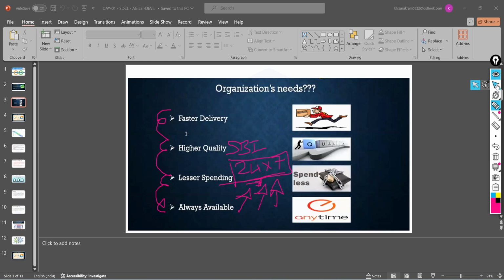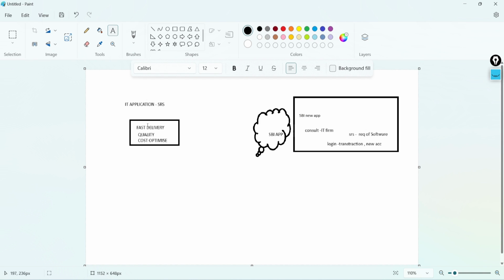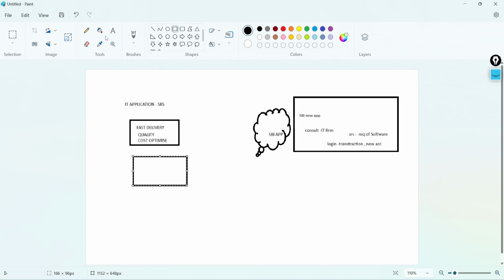The fourth point is high availability, right? So these four steps, every organization should have this.